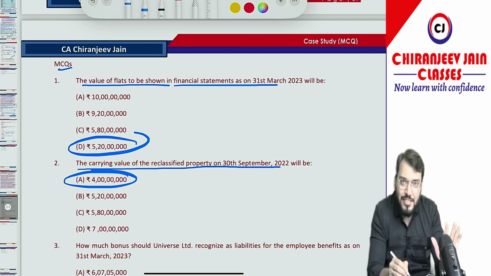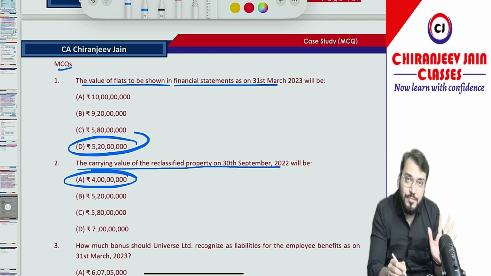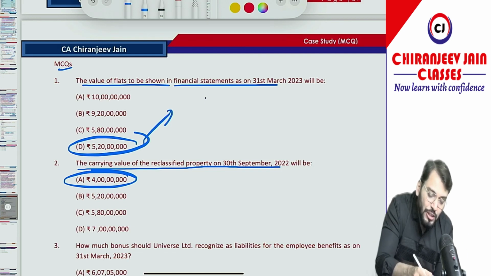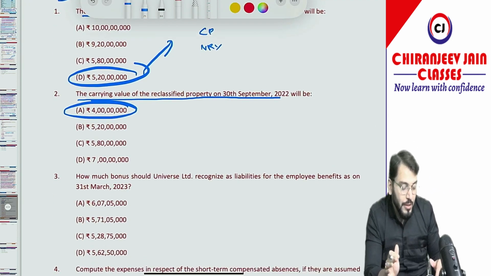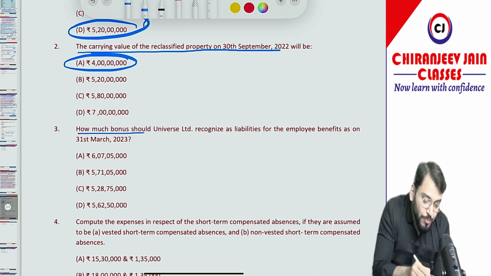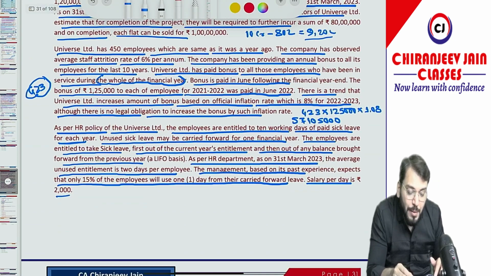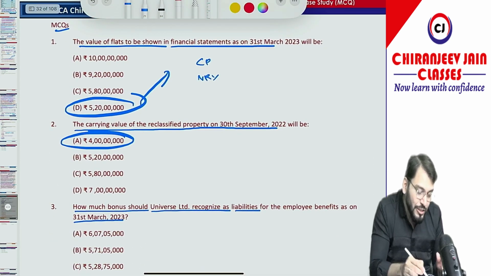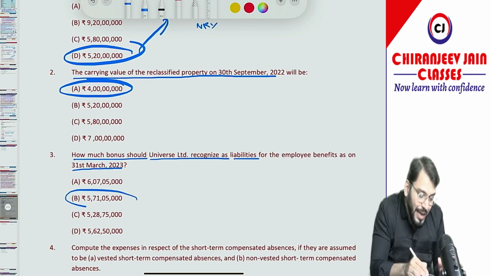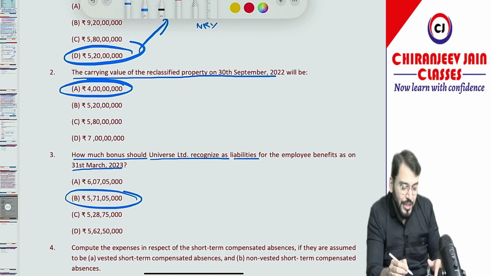I think these two were very easy. No explanation required. Now you have understood this: we need to find out cost price and NRV, whichever is lower. Got this? Yes sir. Then how much bonus should Universe Limited recognize as liability for the employee benefit as on 31st March 2023? Already we calculated: 5 crore 71 lakh 5,000. That is the answer.